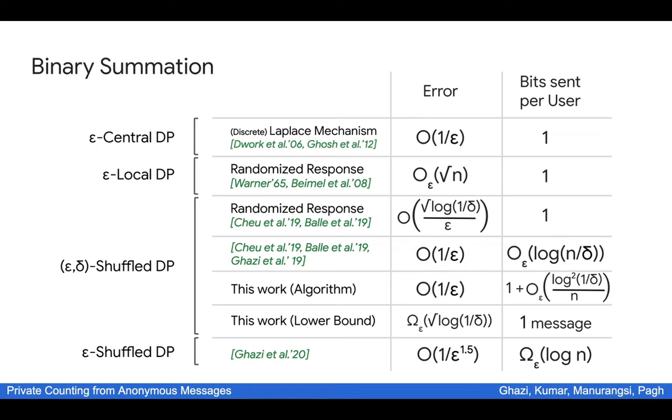It's not the same order as in the central model, and in fact, this big O has a pretty large constant here. And also the number of bits sent per user is log n, which is also pretty large. We will not discuss this other work further here. In the remainder of this talk, we will outline the key ideas that underlie our main algorithm.